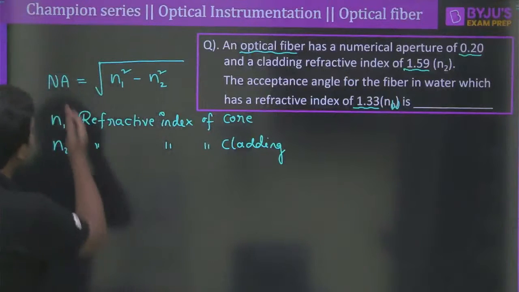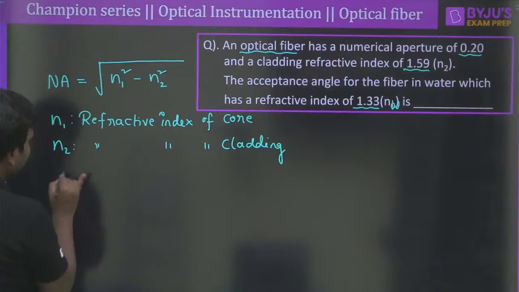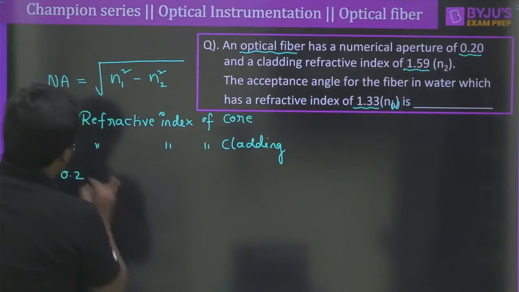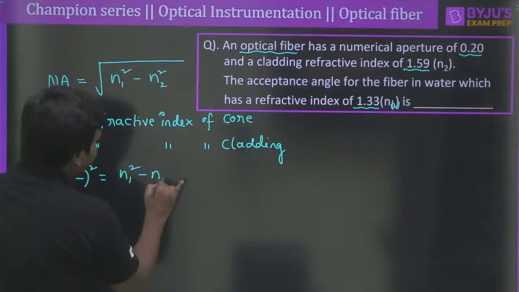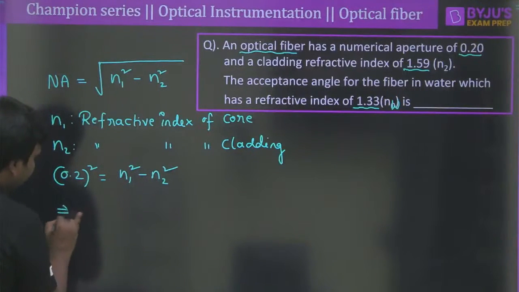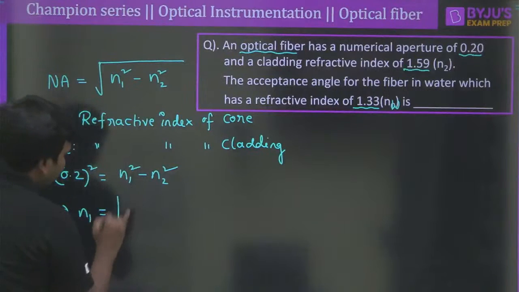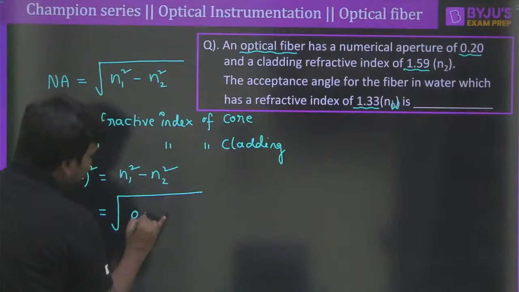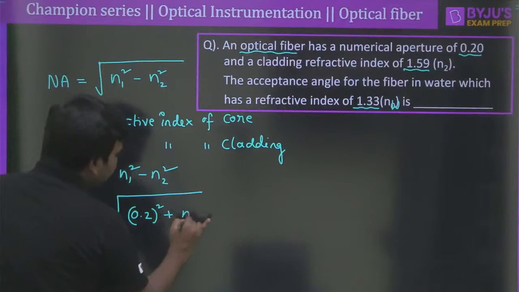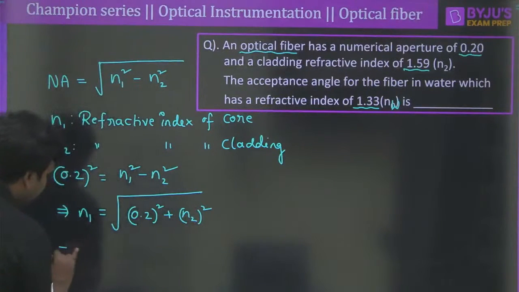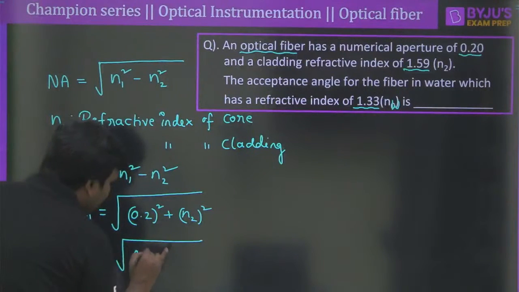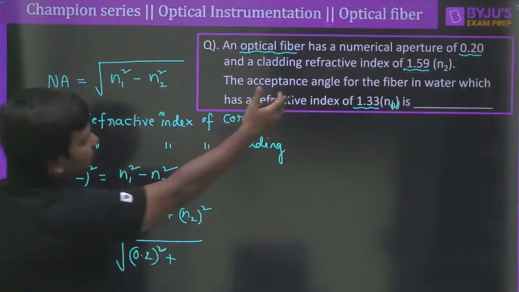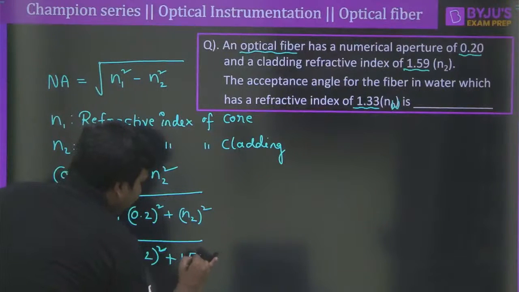Okay, so moving ahead, you can see here the numerical aperture is how much? So I can say this is 0.2, correct? Let me square this, so it will be n1 squared minus n2 squared here. Therefore from here I can say n1 equals, what is going to happen here? This will be 0.2 whole squared, of course, plus n2 squared here, correct? So the refractive index of the core can be written as the square root of 0.2 whole squared plus n2 squared. N2 is the refractive index of the cladding, that is nothing but 1.59 whole squared here.